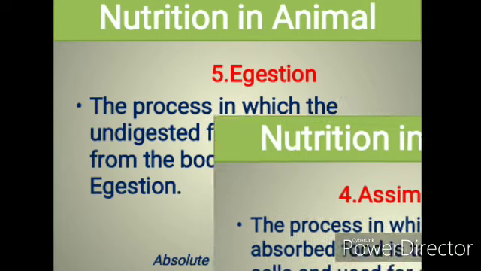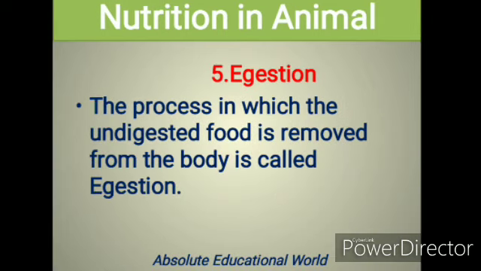Next is egestion. The process in which the undigested food is removed from the body is called egestion. This is to get rid of undigested food.